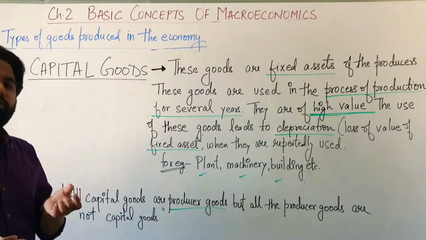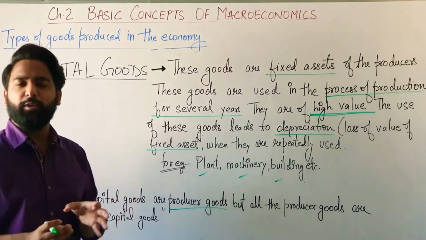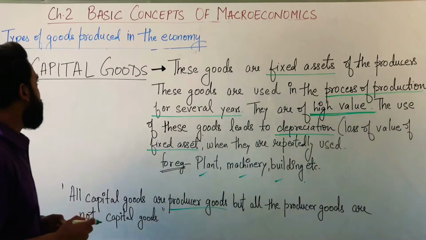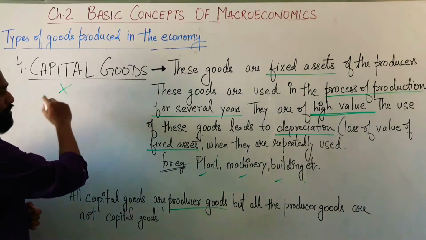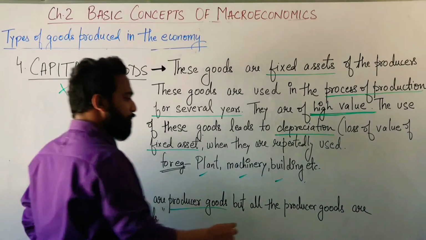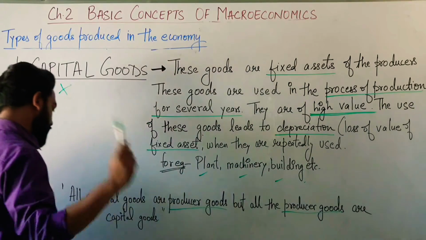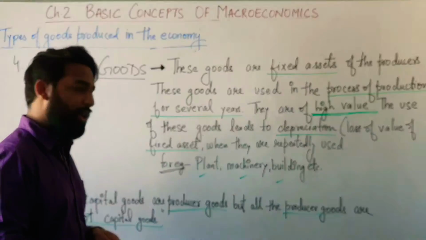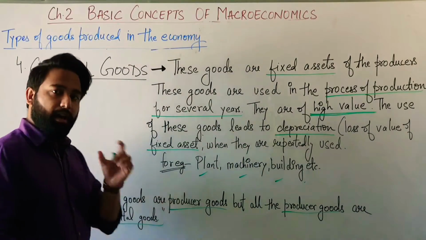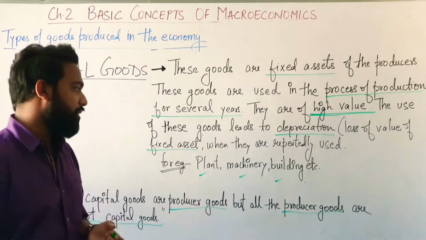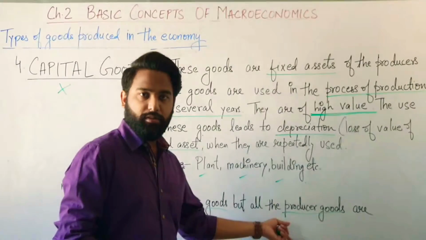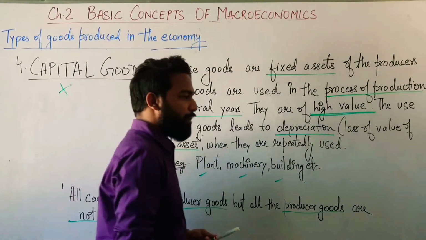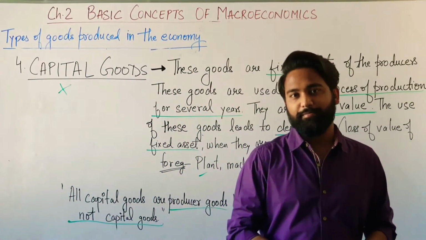But those nuts and bolts are of very low value. They are of very low prices. Therefore, they cannot be considered as capital goods. They will be the producer goods, but they are not the capital goods. The machinery is a capital good, but the nuts and bolts inside that machinery are the producer goods. Right? So, these are all your 4 types of goods.